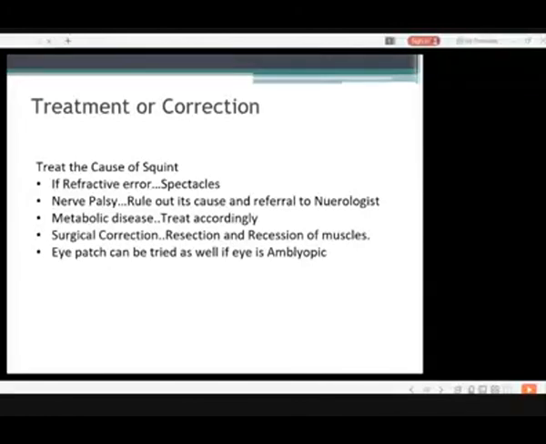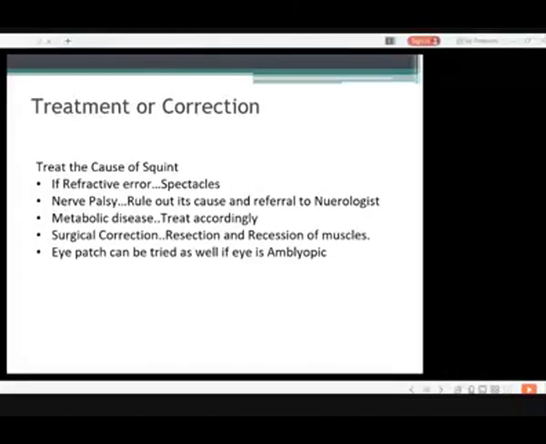And metabolic diseases can also cause it. As I told you, thyroid eye disease or hyperthyroidism can also lead to this.